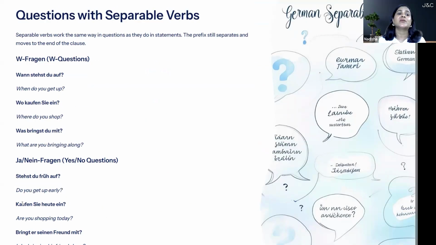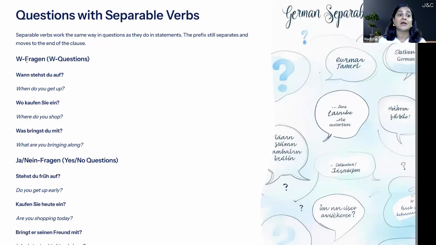Let us now see how we can frame questions with separable verbs. So we have two types of questions here. One is W-Frage, that is the W question, and one is Ja-Nein-Frage, which means yes-no question. In W-Frage, the W word always comes at first place and the verb comes at second place, and it has to be conjugated based on the subject and prefix moves at the back.